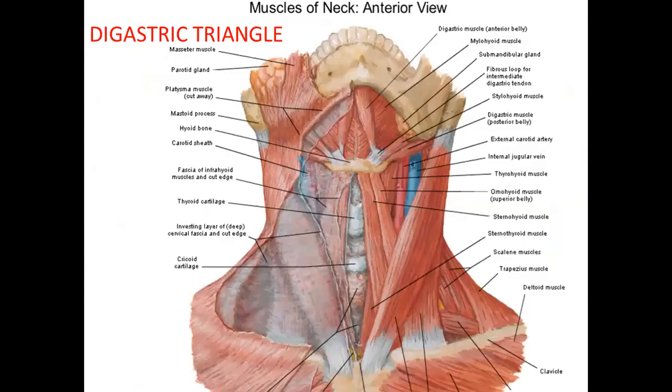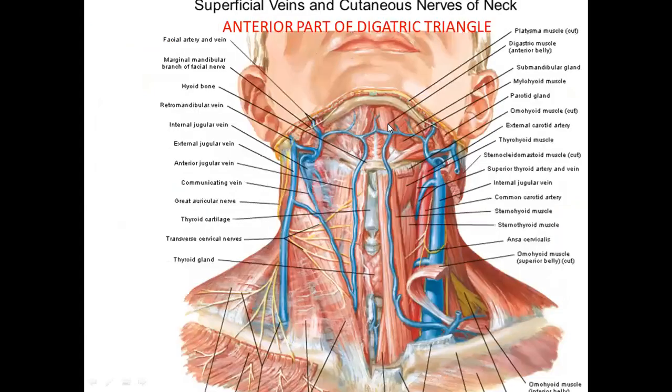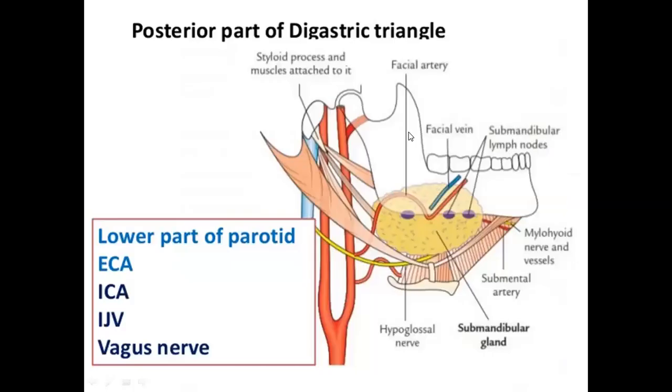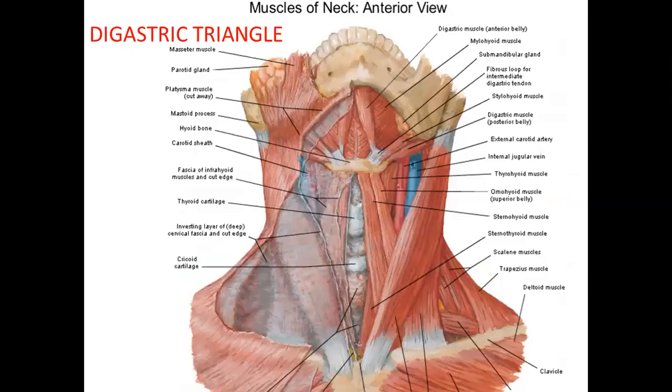Now you see this is the digastric triangle: the anterior belly of digastric is the anterior boundary, and the posterior belly of digastric and stylohyoid is the posterior boundary. This is the floor. Within the floor you have some superficial veins; mylohyoid is there, facial vein is there. These are superficial structures. Now, what are the content of this digastric triangle?